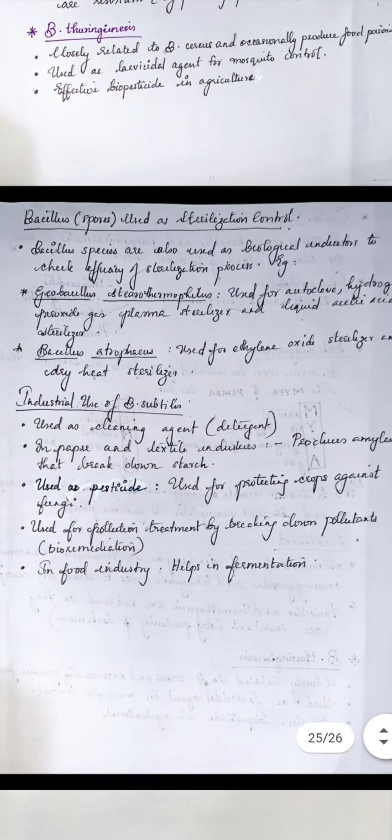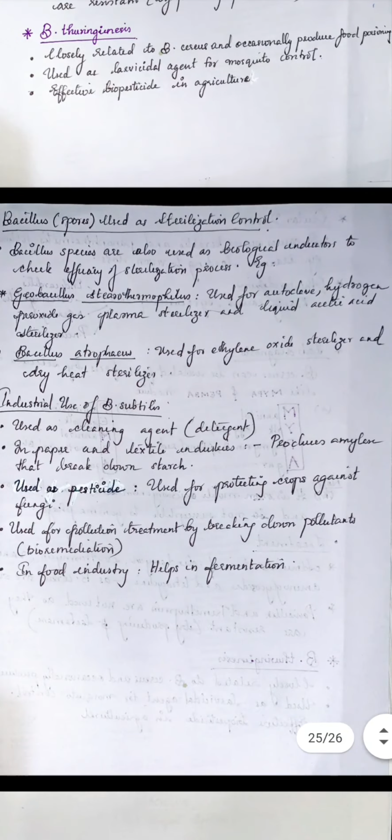Okay, then Bacillus spores are used as sterilization control. The Bacillus species are used as biological indicators to check the efficacy of sterilization process. Example, Geobacillus stearothermophilus, which is used for autoclave, hydrogen peroxide, gas plasma sterilizer, and liquid acetic acid sterilizer. So they are used for sterilization because they are very heat stable. Bacillus atrophaeus, which is used for ethylene oxide sterilizer and dry heat sterilizers.